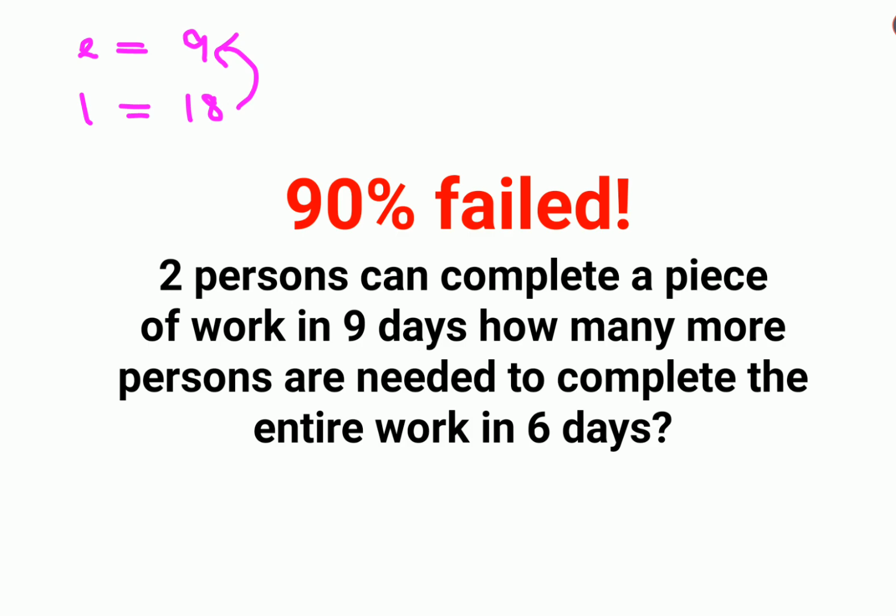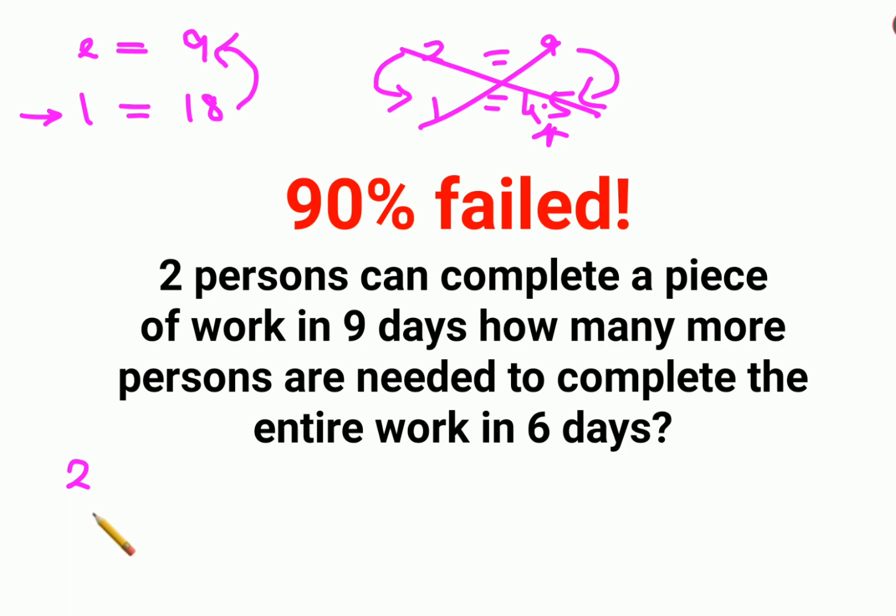So from here, this is where a lot of people get stuck, because they think that since I've divided 2 by 2 to get a 1, here also 9 has to be divided by 2 to get the answer, and they think it is 4.5. But it is logically incorrect, especially in terms of time and work. Whenever the number of persons is decreasing, the time taken to finish the work will always increase, right? So here two people took 9, so here one will take 18. I hope this is very clear.